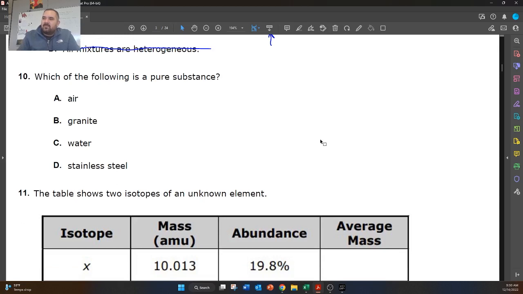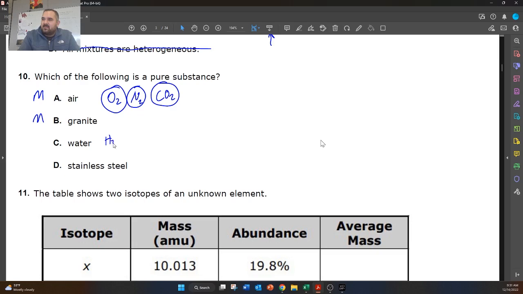Which of the following is a pure substance? So it's not air. Air is a combination of O2, N2, CO2, all types of gases, and they're not chemically bonded to each other. So they're all independent of each other, and because of that, we would consider this a mixture. Granite is also a mixture. If you've ever seen granite, it's an igneous type of rock that's just a bunch of different rocks. So this is also a mixture.